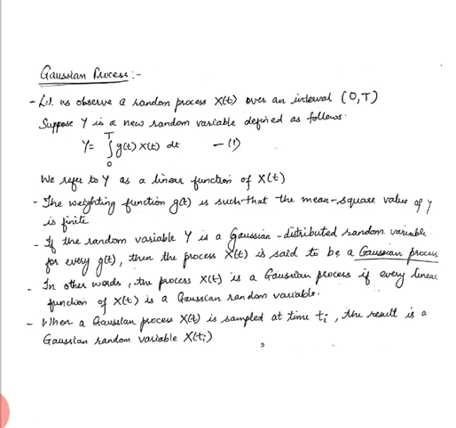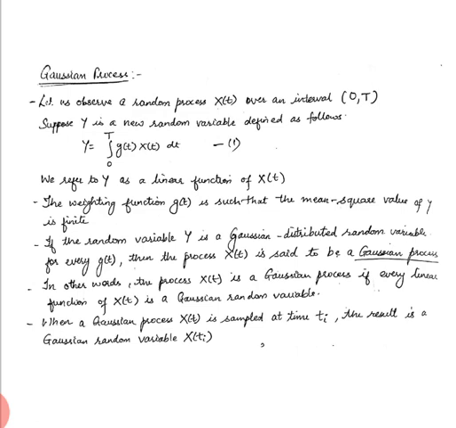So Y should be a Gaussian random variable, then X of t will be a Gaussian process, provided that g of t is a weighting function such that the mean square value of Y is finite. These are the criteria to be satisfied.